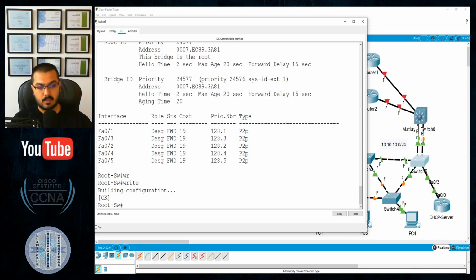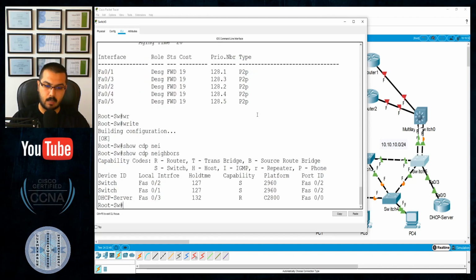The numbering here is not showing which device is which, so let me try my luck and issue the command show CDP neighbors. Okay, that is brilliant. You can see that FastEthernet 0/1 is connected to a 2960, so it's either this device or this device.